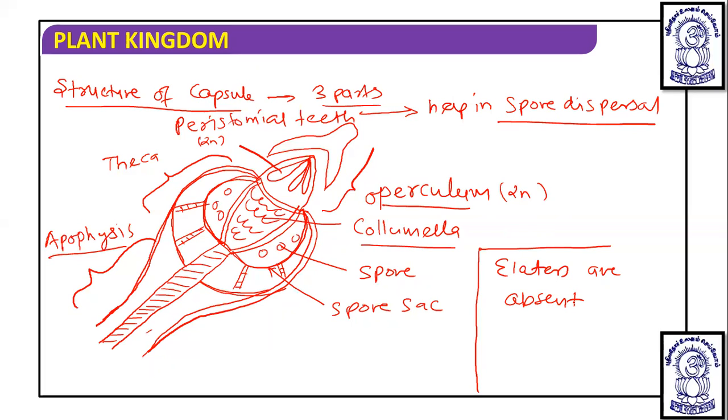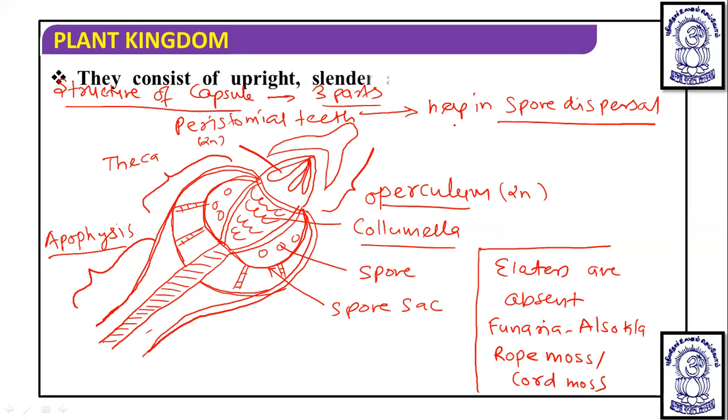We remember Funaria is also known as cord moss or rock moss. Funaria is also known as root moss or cord moss. Okay, so this is about the moss, that is Funaria.